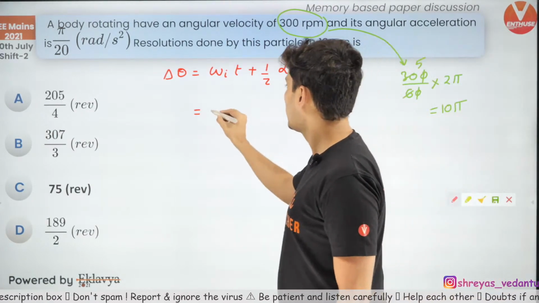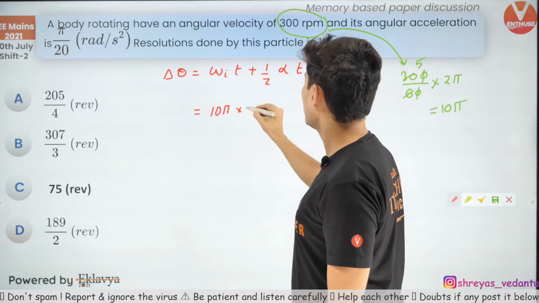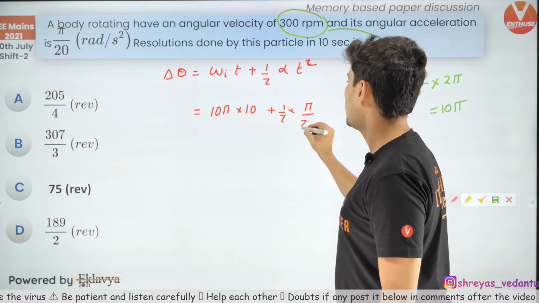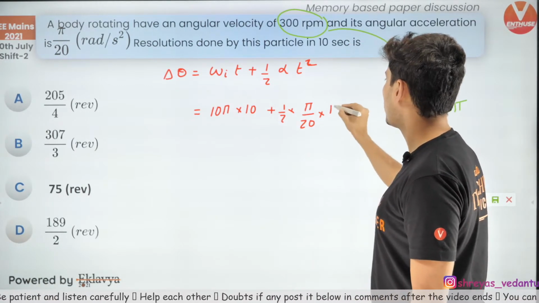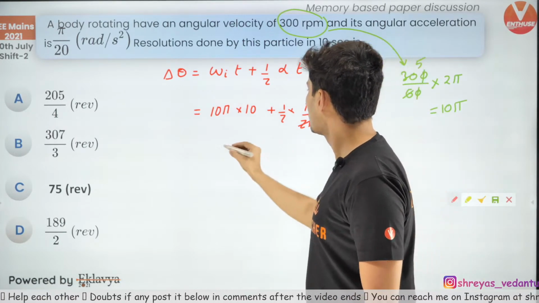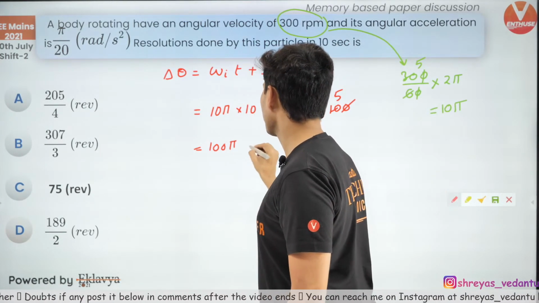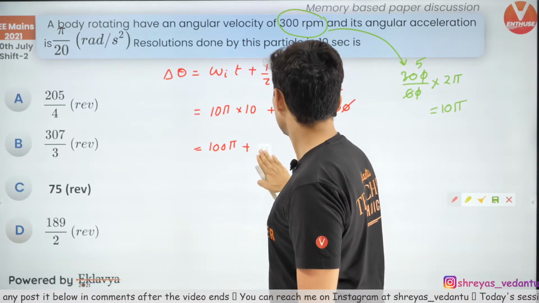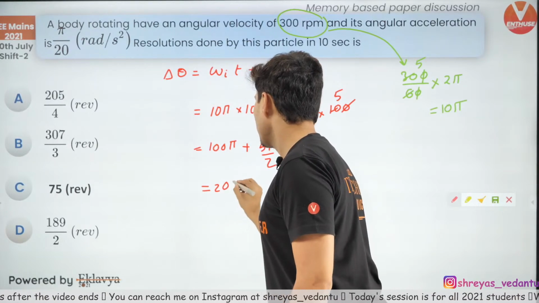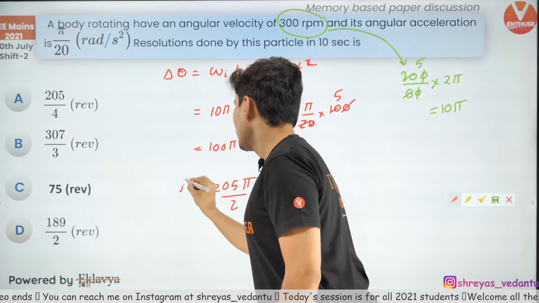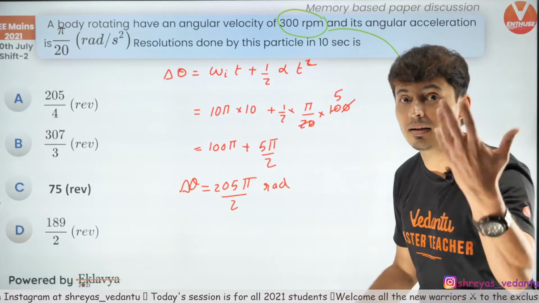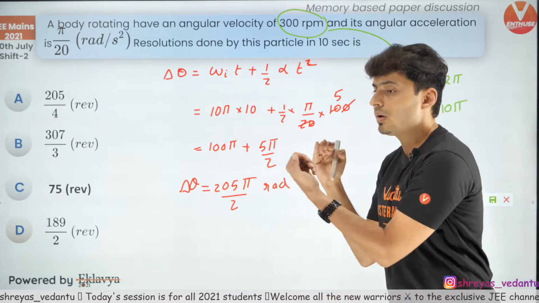So I can just put 10 pi into time, which is also 10, plus half alpha. Alpha is given to be pi by 20 into 10 square, which is 100. So 0, 0 gone, and this will become 5. So you will get 100 pi plus 5 pi by 2. Now this will become 205 pi by 2. That's del theta. This is in radians. But I don't want the answer in radians. I want it in revolutions. How do you convert radians into revolutions?